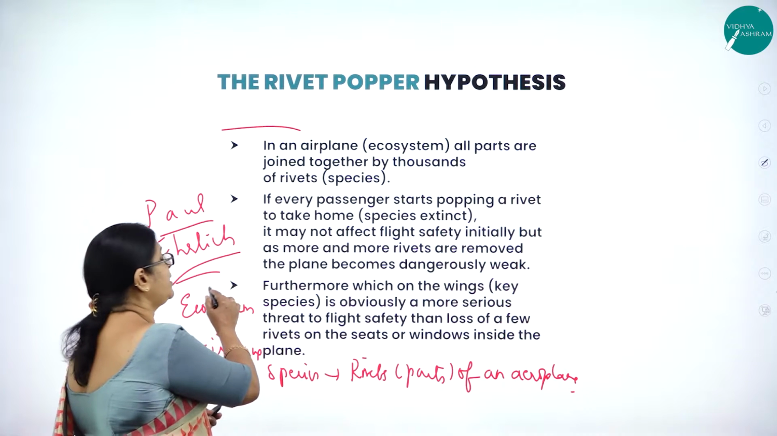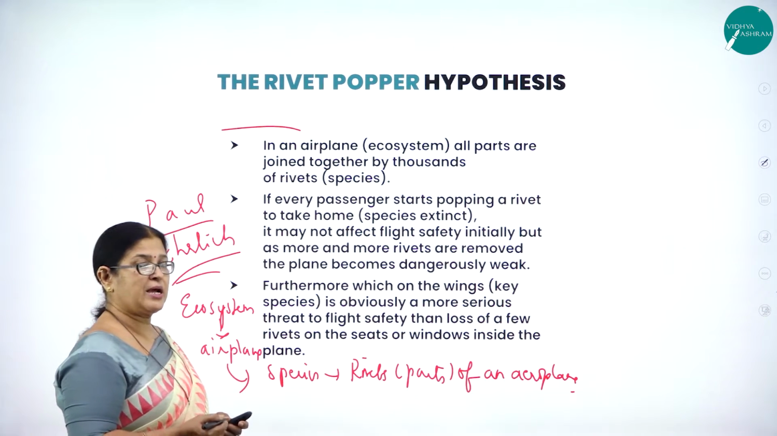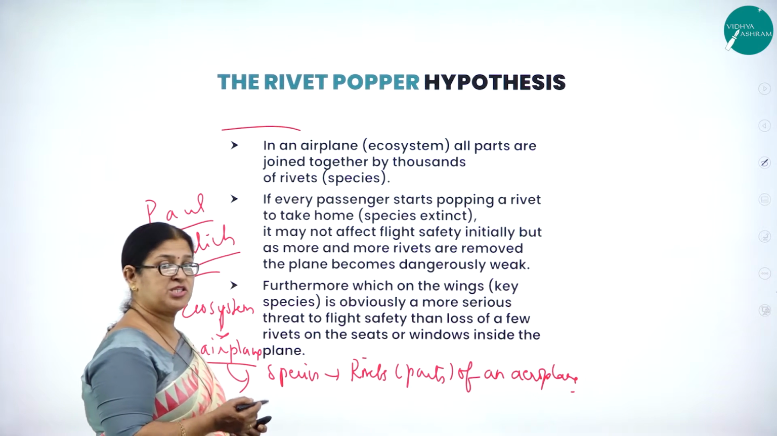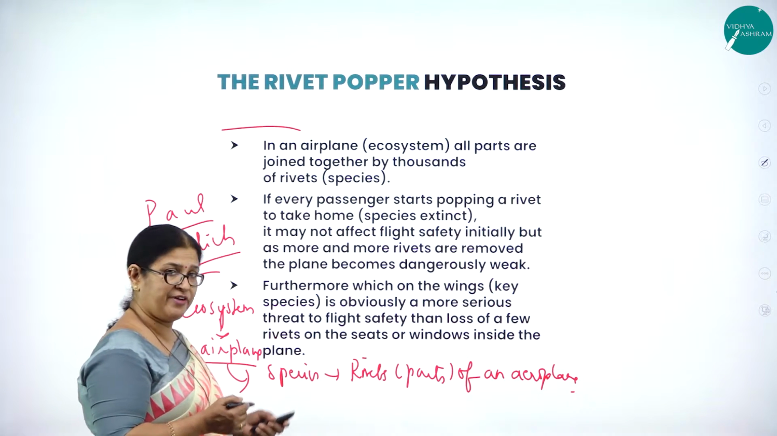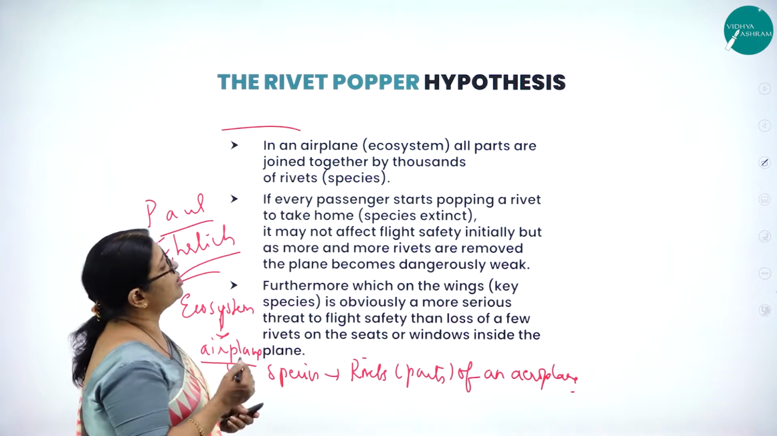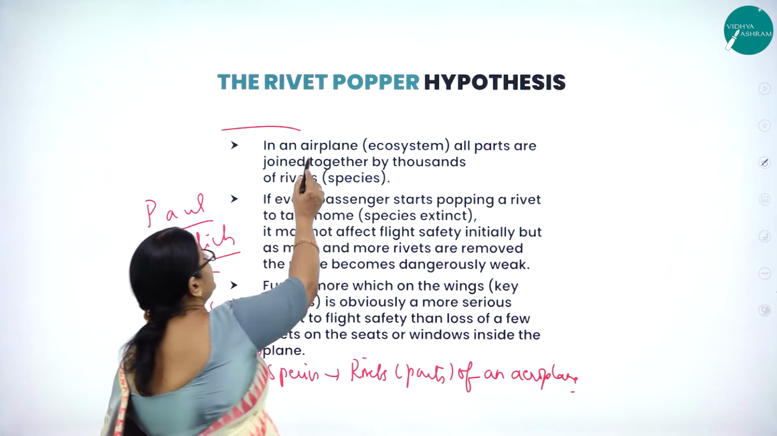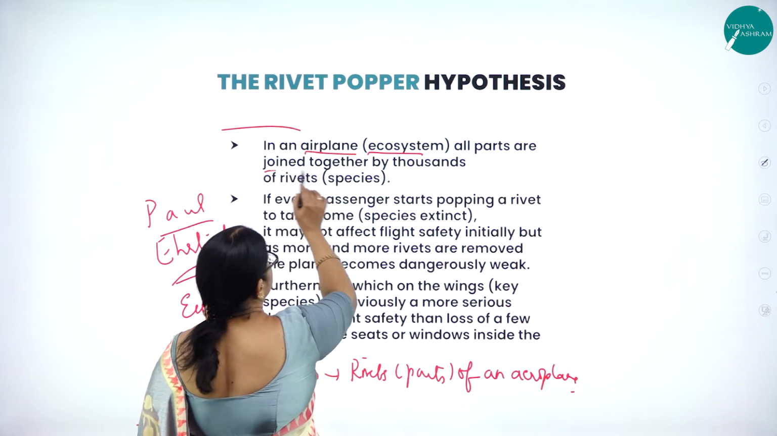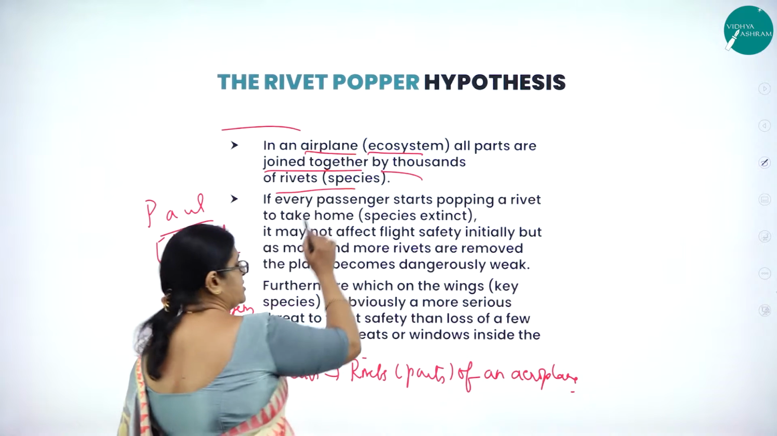So what did he compare? According to Paul Ehrlich, he compared the ecosystem to an aeroplane, and he compared the species of an ecosystem to the rivets. Rivets are nothing but the parts of an aeroplane. So what is his opinion? According to him, the ecosystem is an aeroplane, with all parts joined together by thousands of rivets.